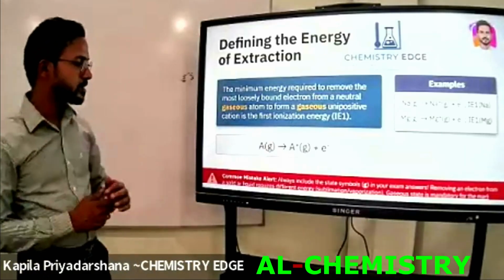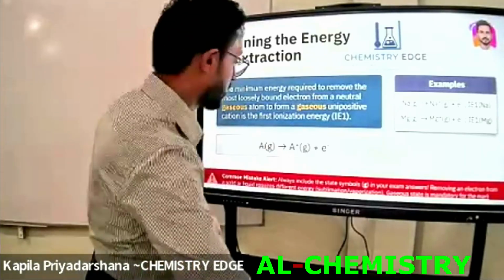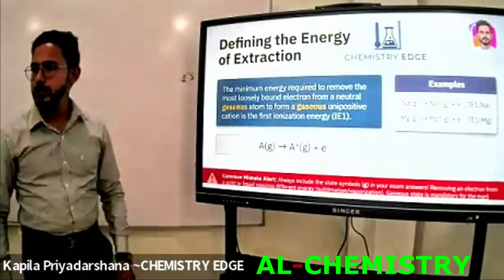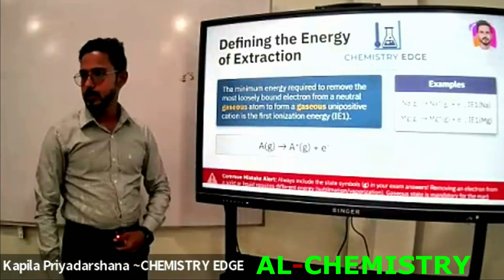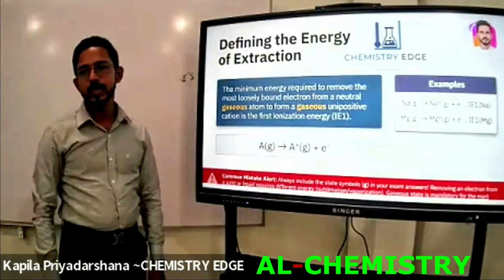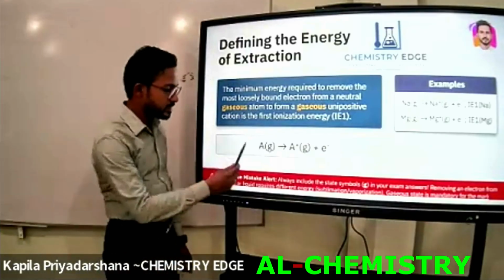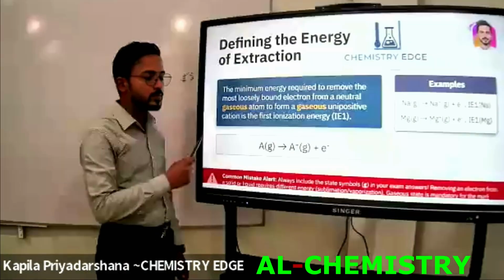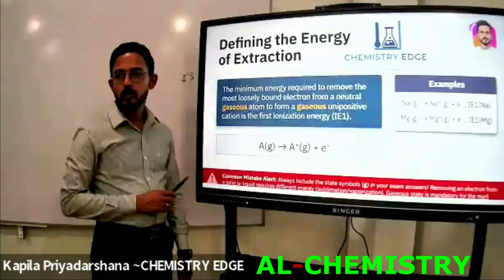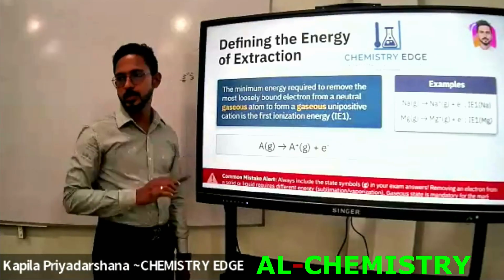When we consider the ionization energy, assume the atom called A. It should be in the gaseous state every time, but it cannot exist in the liquid state or aqueous state.